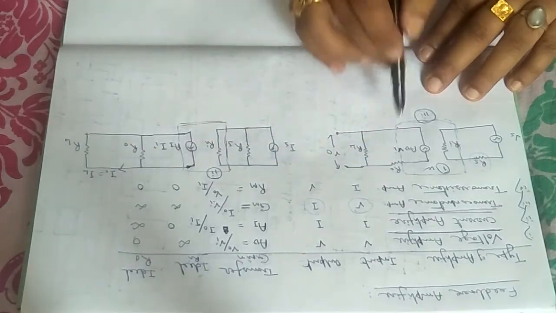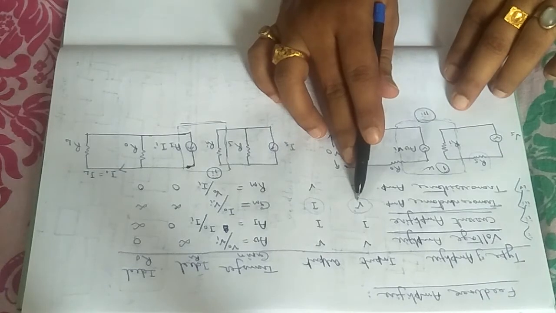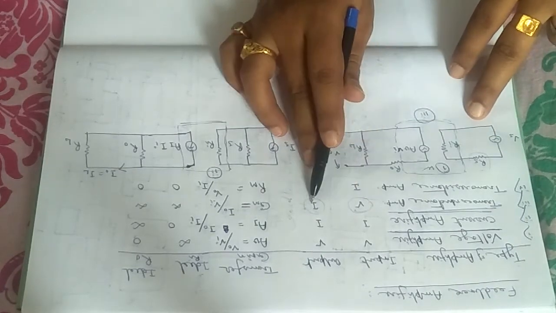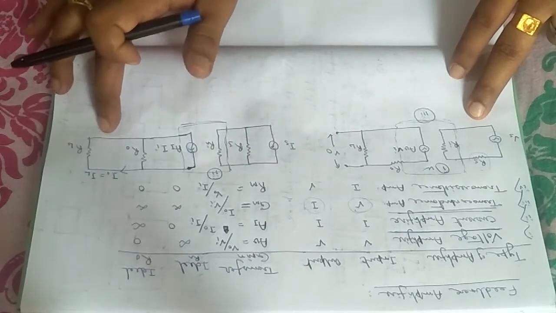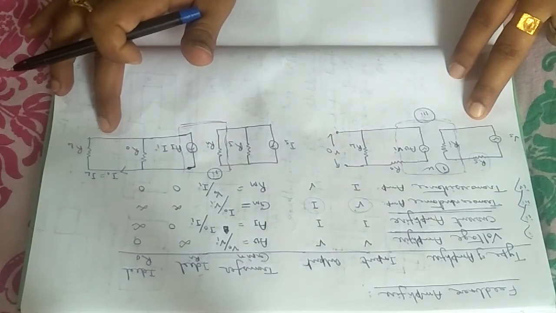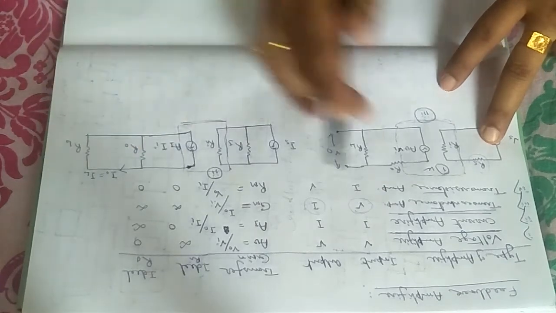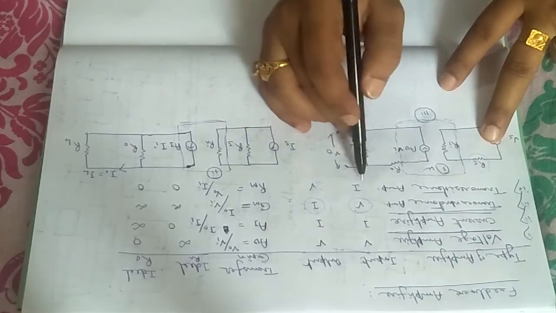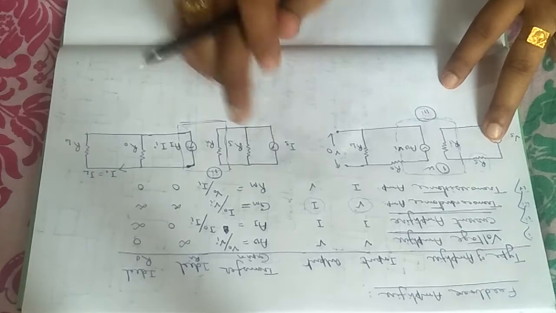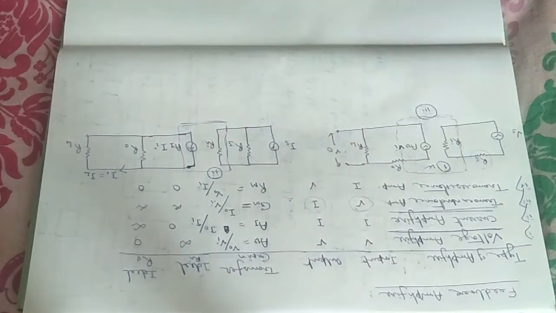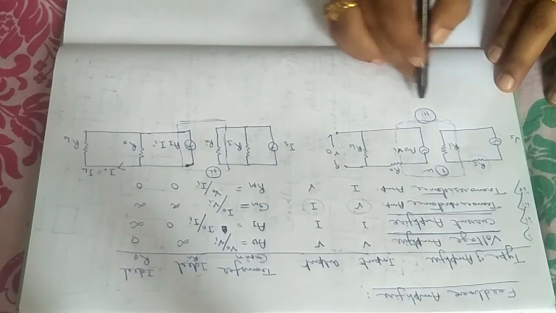How? See, input is voltage, so input part will be like the voltage amplifier. Output is current, so output part will be the circuit like the current amplifier, and a combination of these two, this part and that part. Similarly, for transresistance amplifier, input is current, output is voltage, so this will be this part and that part, this and that.